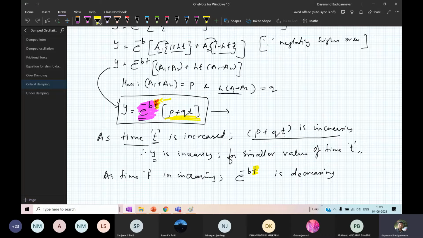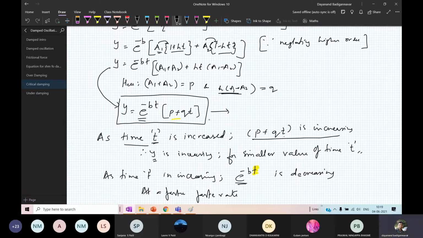Here b is negative in e raised to minus bt. So because of the minus sign, as the value of time increases, the value of e raised to minus bt goes on decreasing. Therefore, we say it is an exponentially decreasing term. Got it? Clear? So e raised to minus bt is decreasing at a faster rate.